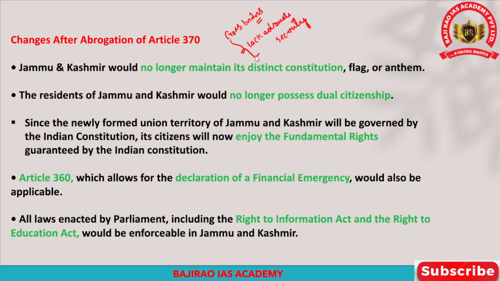And at the same time, India as a nation, it is the responsibility of the union government to protect sovereignty and the territorial integrity of the nation, as it is mentioned in the preamble. And sovereignty and territorial integrity are also part of the basic structure of the Indian Constitution.